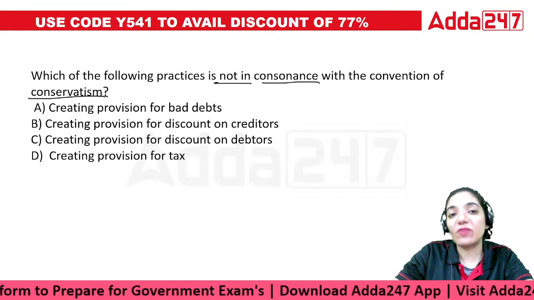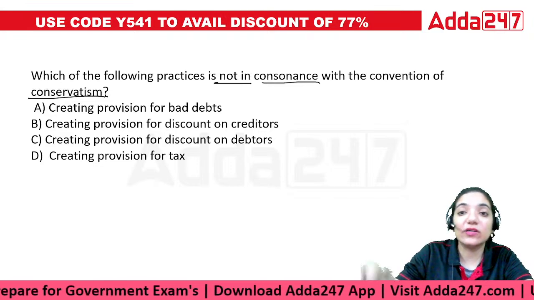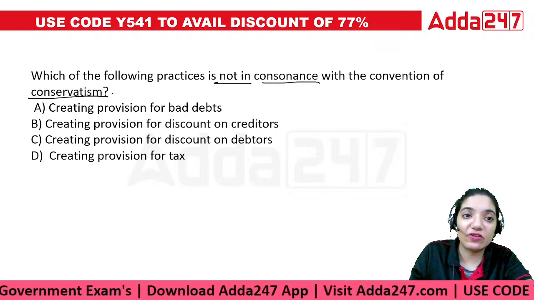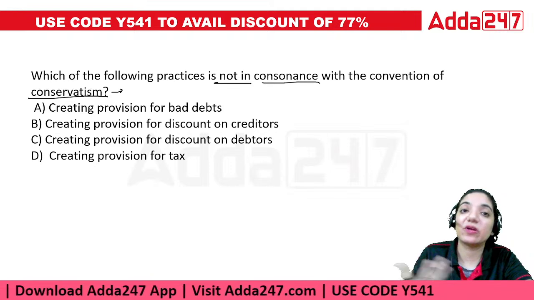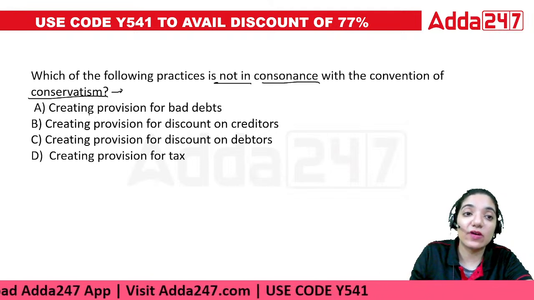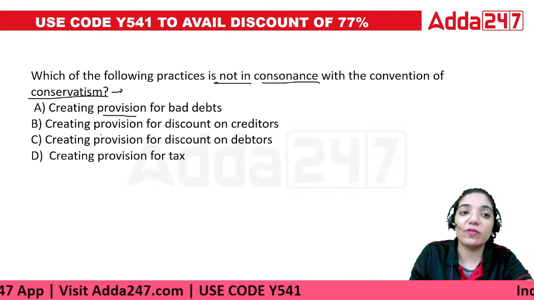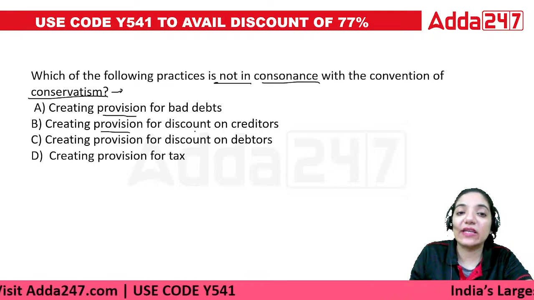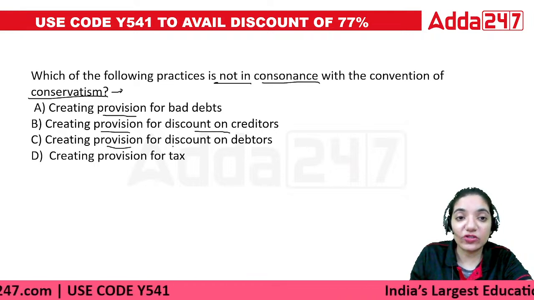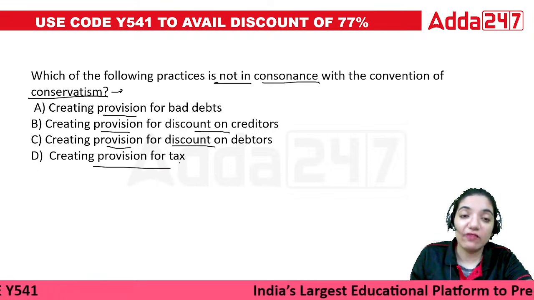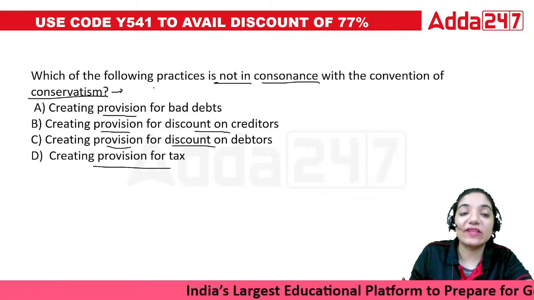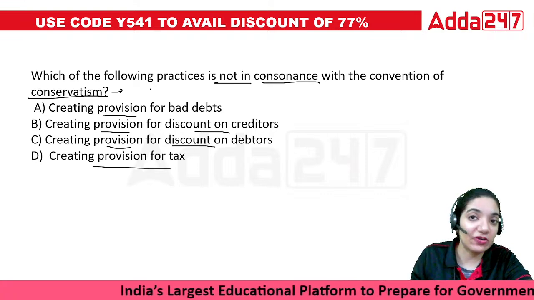Which of the following practices is not in consonance with the convention of conservatism? Conservatism is to anticipate the losses but not profits. So, how do they work upon it? They create a provision for bad debts, provision for discount on debtors, or provision for tax. Conservatism is to anticipate the losses but not profits.